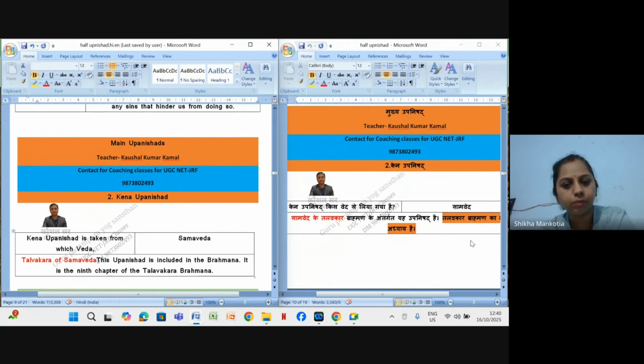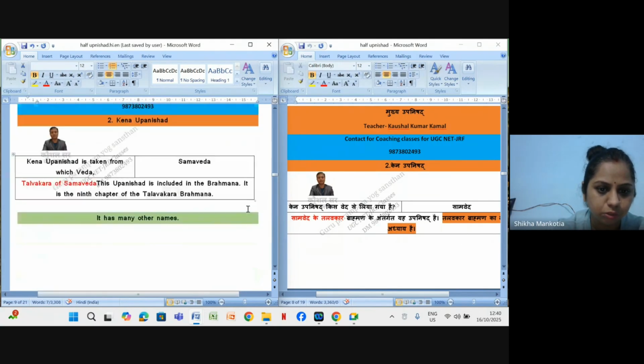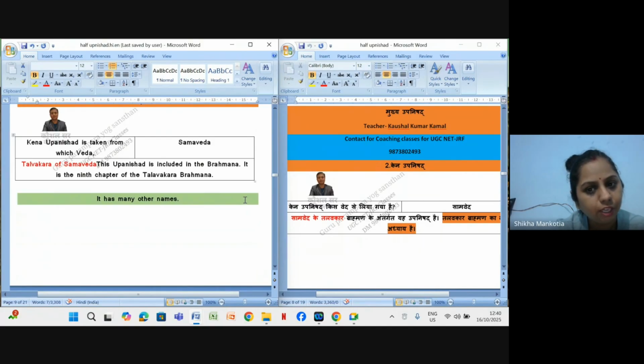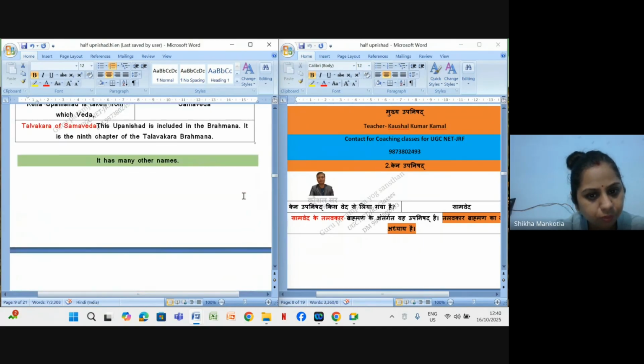So it is from the Talavakara of Samveda, and it comes under the Talavakara Brahmana, and this Talavakara Brahmana is under the ninth chapter, right? These are some little facts which we should know. And this Kena Upanishad has many other names, right?